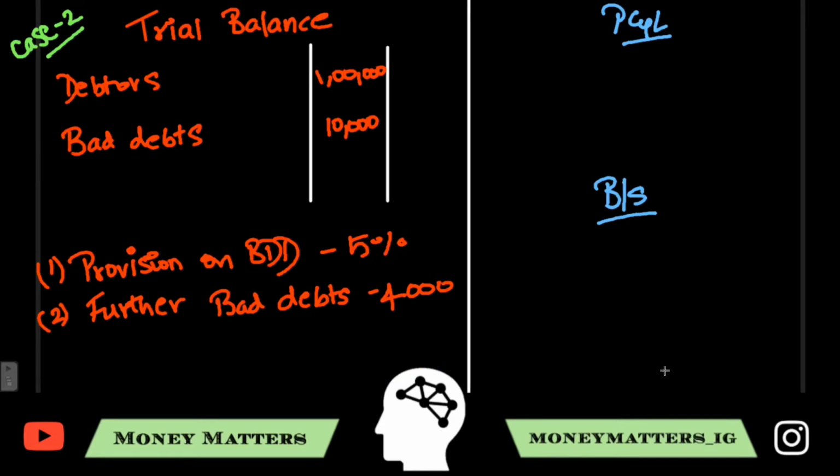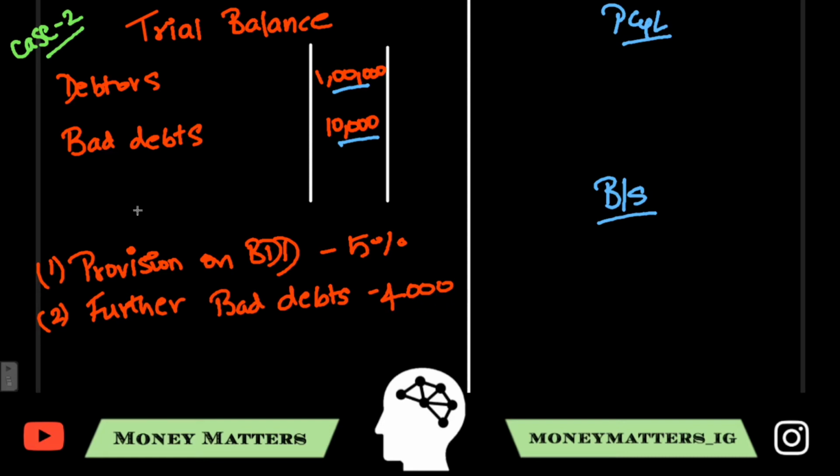In the second case, the question says inside the trial balance they've given the debtors balance, which is 1 lakh, and bad debts, which amounts to 10,000. And in the adjustment column, they've given provision on bad and doubtful debts, which is 5% on debtors, and further bad debts as 4,000.